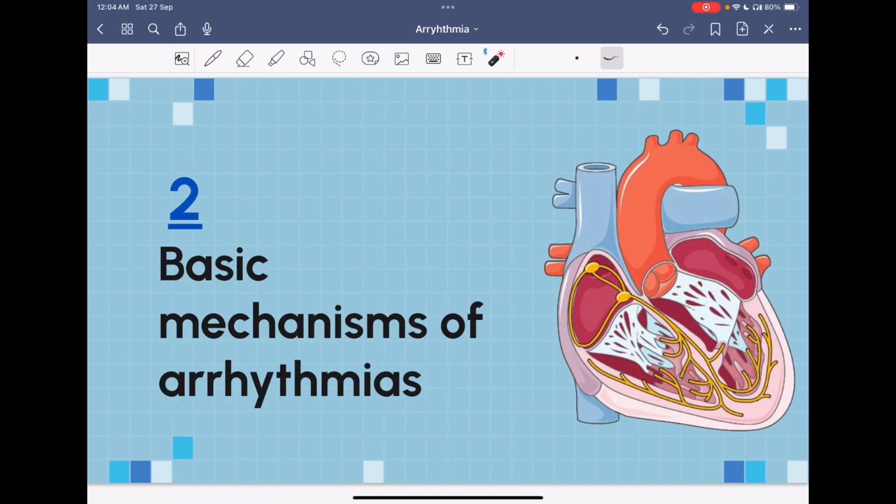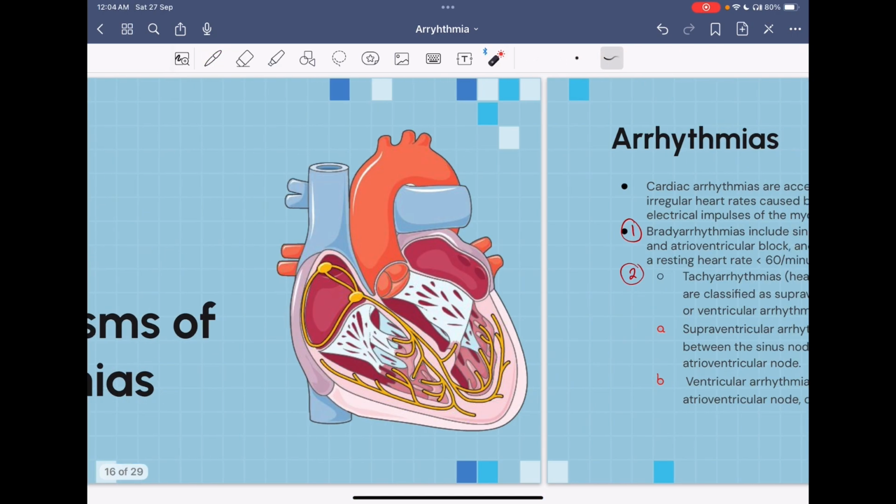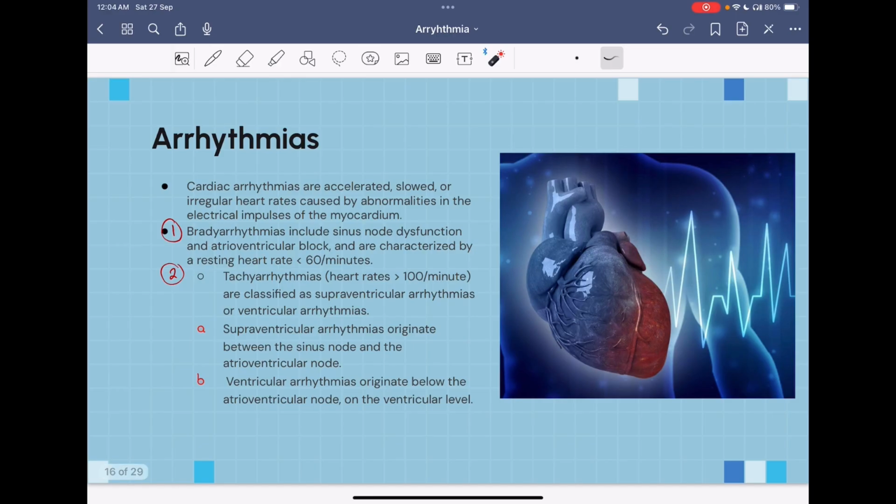So, jumping now into the basic mechanisms of arrhythmias. Arrhythmias occur mainly due to abnormalities in the electric impulse of the myocardium, which might lead to an increase in heart rate, decrease in heart rate, or an abnormal heart rate. We have two types of arrhythmias: bradyarrhythmias or tachyarrhythmias. Bradyarrhythmias occur when the heart rate is less than 60 beats per minute, and it's mainly due to either a sinus node dysfunction or atrioventricular block.